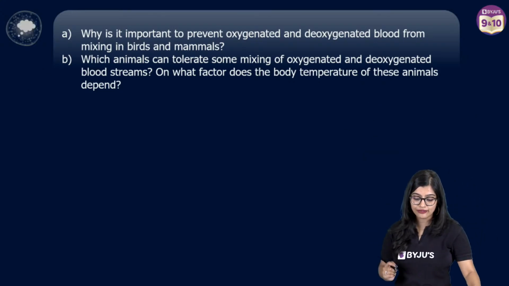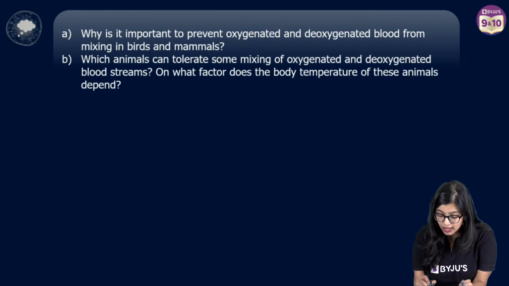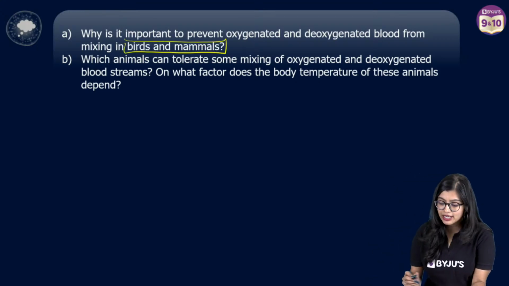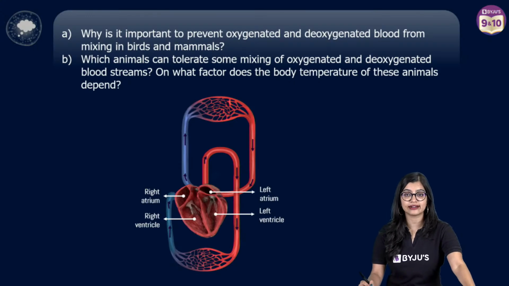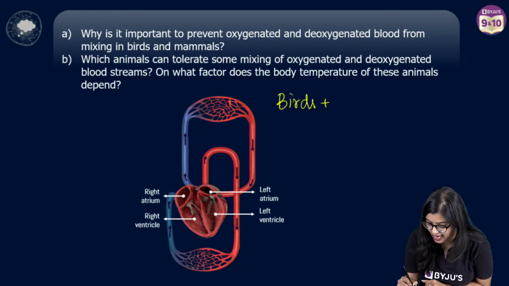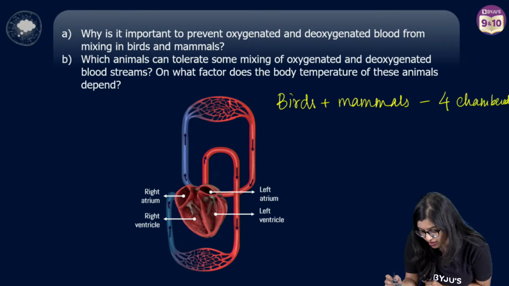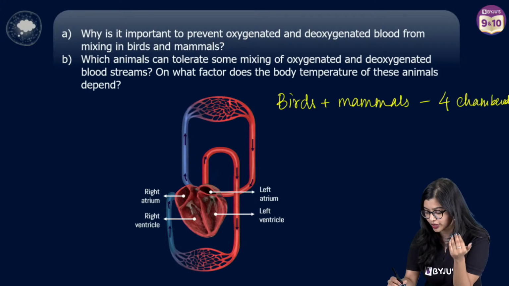So let's have a look at the first part. Why is it important, especially in birds and mammals, that there should be no mixing of oxygenated and deoxygenated blood? Now, both birds and mammals have a 4-chambered heart, right? But structurally, the heart also has some differences, okay?